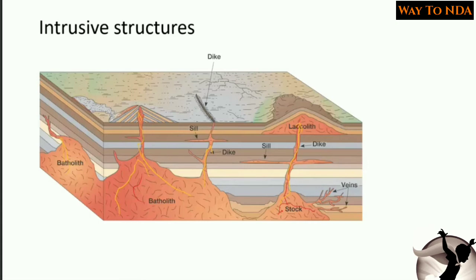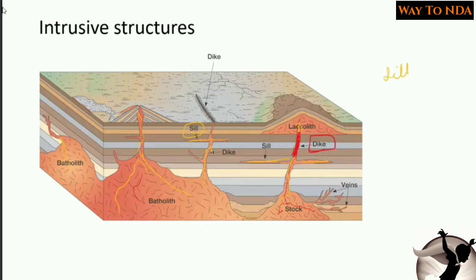Here there were cracks, and lava got filled in these cracks, and a structure was formed, and this structure is called the sill. Here you can see these are the sills, the horizontal ones. Then the dikes. The dikes are the vertical ones. Here you can see these are the vertical ones. Those which got solidified in the vertical pipes are called dikes.